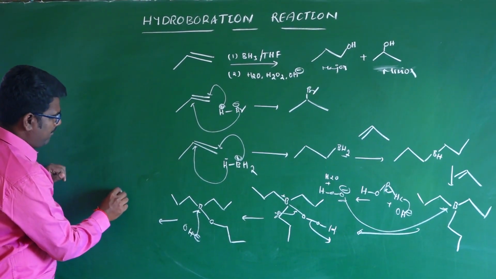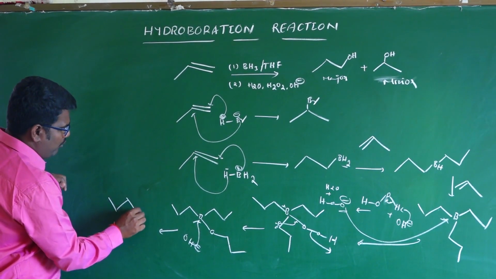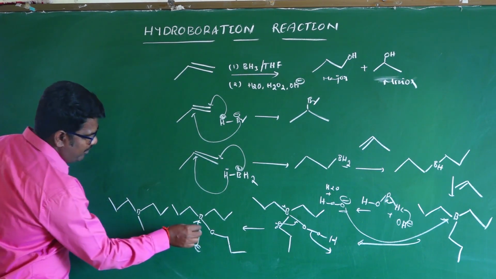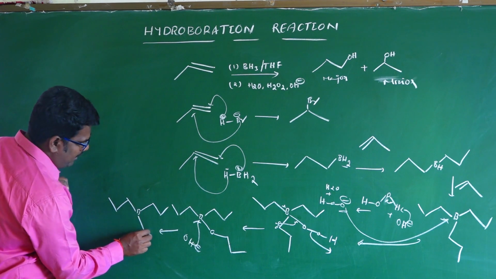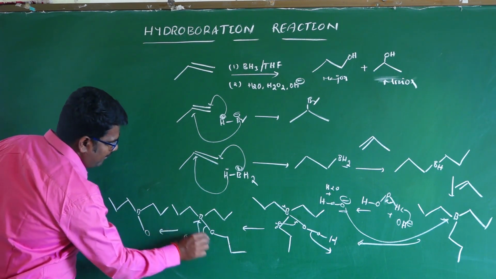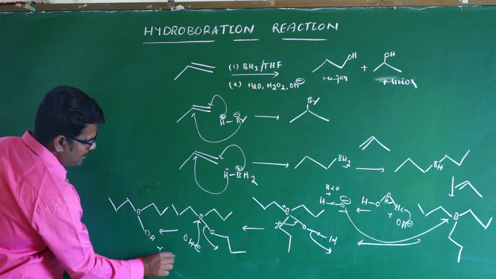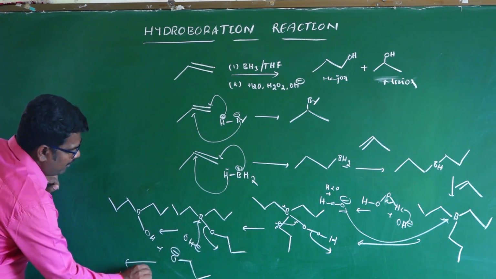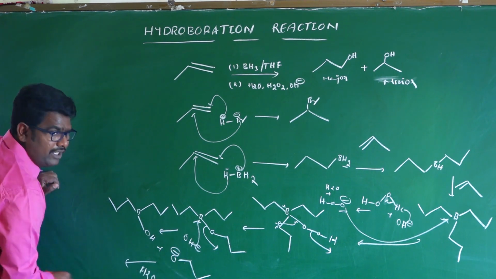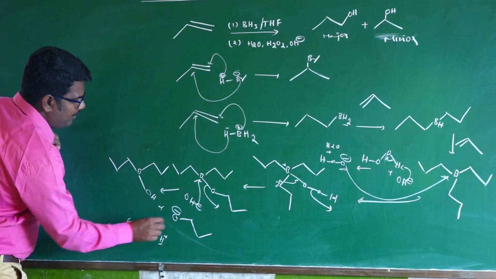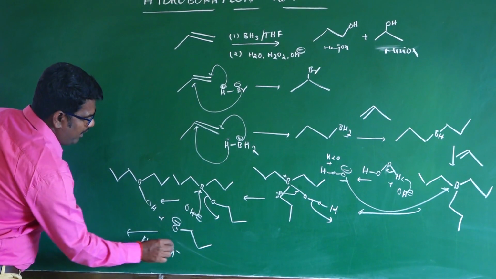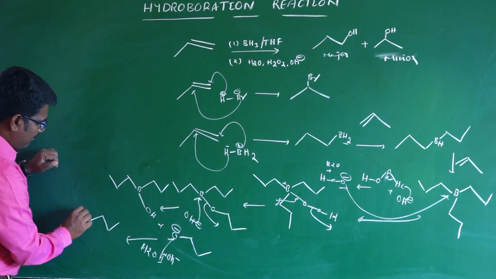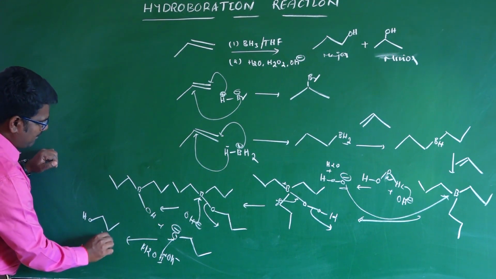Formation of boron compound, and automatically this gives OH and O minus. This will be attacked by water, H2O, in which H plus and OH minus are present. H will transfer, so this is the major product.